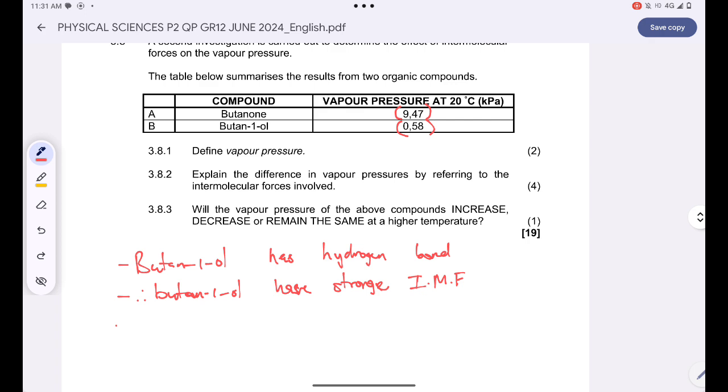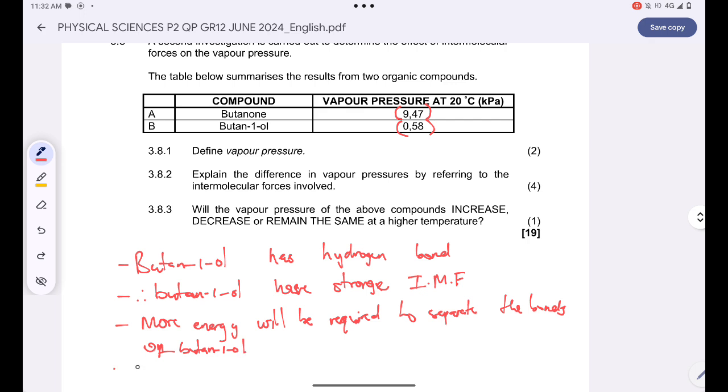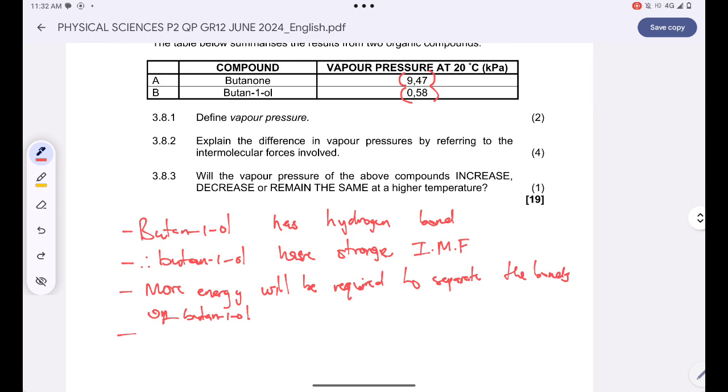Are you together? And hence more energy will be required to separate the bonds of butane-1-ol, and that's why butane-1-ol will have a higher boiling point and a lower vapor pressure.